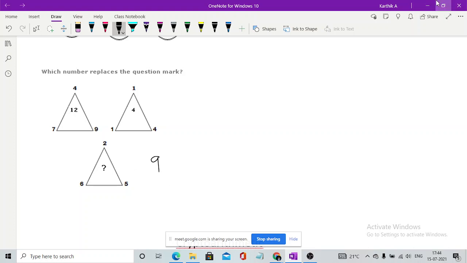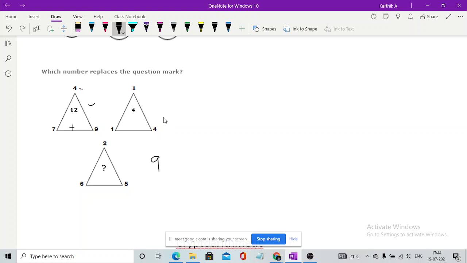Now how did you get 9? This is simple. You add the bottom numbers, and subtract the top number from the result. 9 plus 7 is 16, 16 minus 4 is 12. This satisfies. You just don't relate this directly to the question that you need to answer. Instead, go with the next one as well.